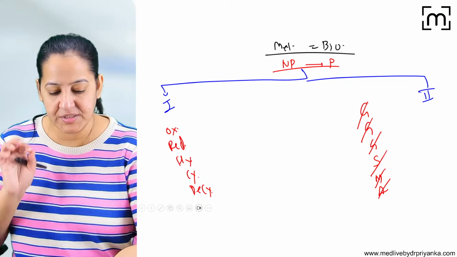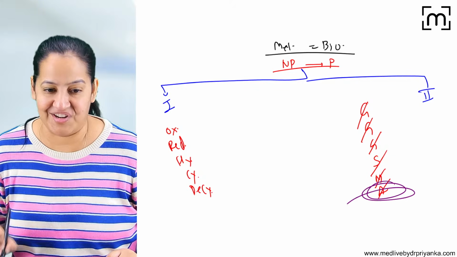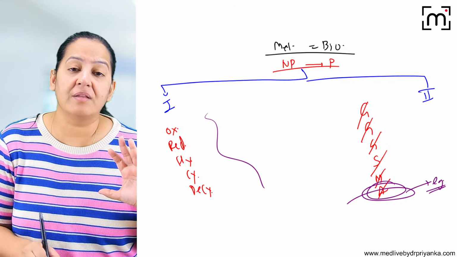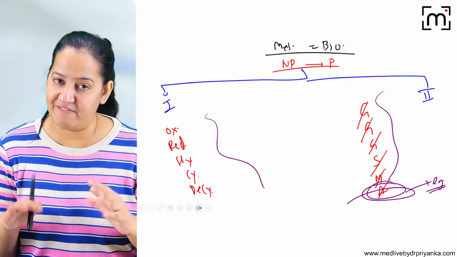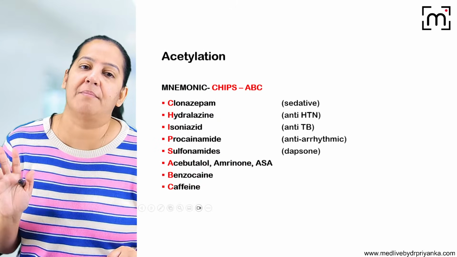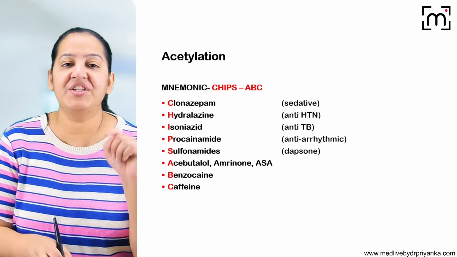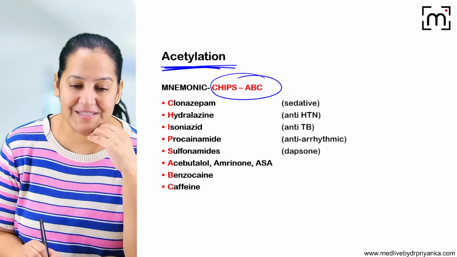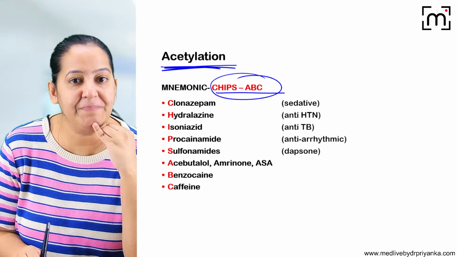Now the maximum questions in your exam come from acetylation. So you have to learn the examples of acetylation, from which maximum questions come, although you should learn the examples of all of them. There is a table and I will provide that table. But you have to learn especially the examples of acetylation on which maximum MCQs come. For acetylation examples, I have a mnemonic for you. The mnemonic is CHIPS ABC.